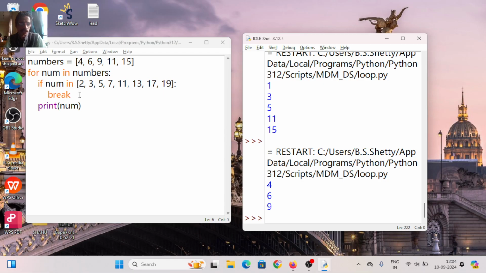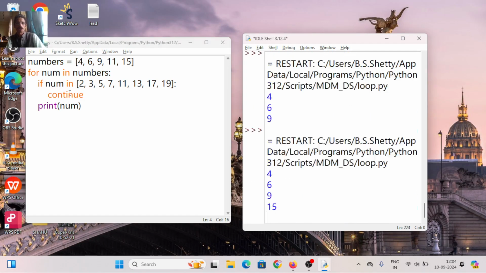And if I replace the break here with continue, what will happen? Tell me. Come on. It will print all the non-prime numbers. Sorry, 4, 6, 9, 12. Continue: if number in 2, 3, 5, continue, print number. Okay, 4, 6, 9, 15, no special difference. Okay, let's move ahead.